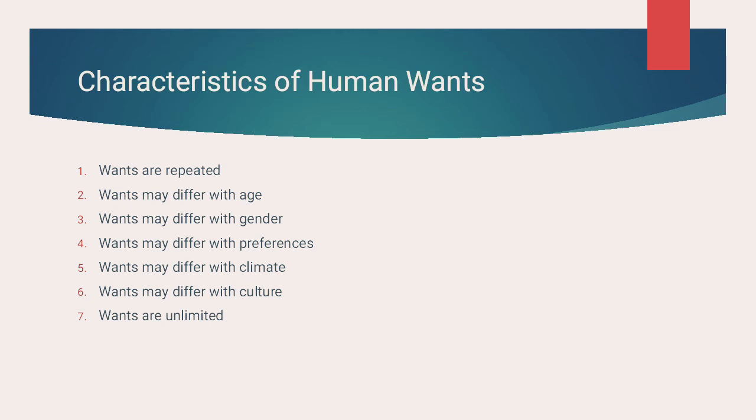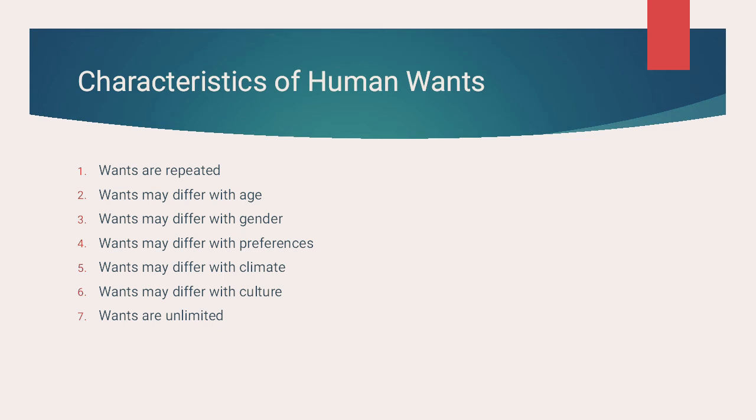Sixth, wants may differ with culture. For example, in India, a Hindu person would prefer wearing kurta and pajama and that type of clothing. But a Tamil person would wear a dhoti or something different. So this way it varies from person to person, culture to culture.